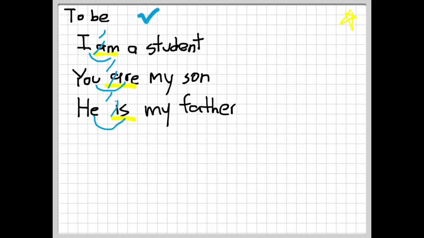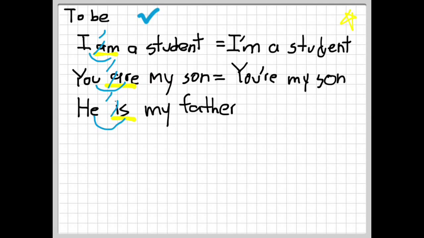We can also shorten these forms by eliminating the vowels before the consonants and placing an apostrophe. So, I am a student will become I'm a student. You are my son will become you're my son. He is my father will become he's my father. We normally use these shortened forms when we are speaking and not when we are writing.